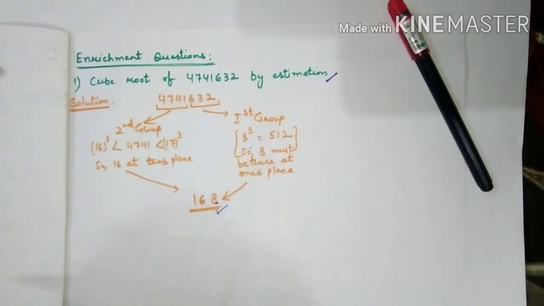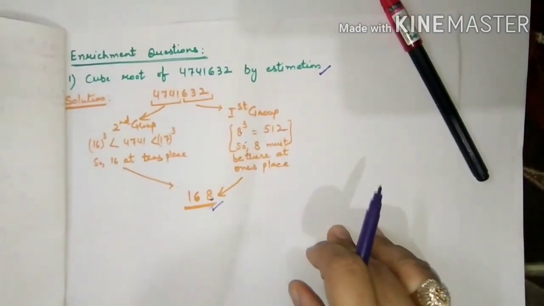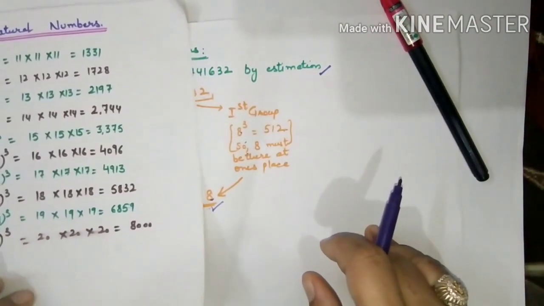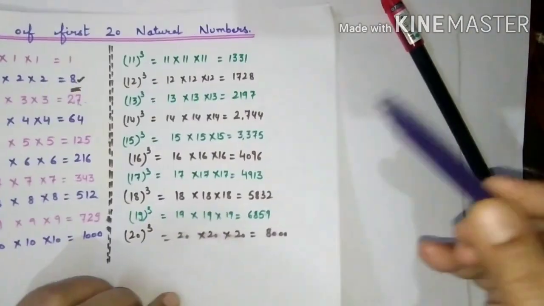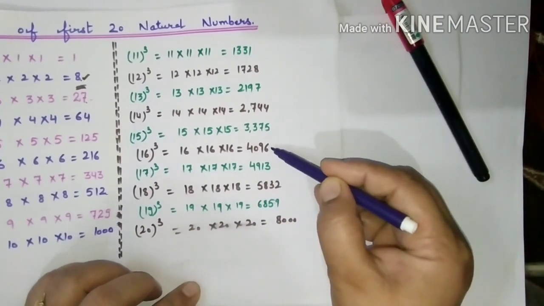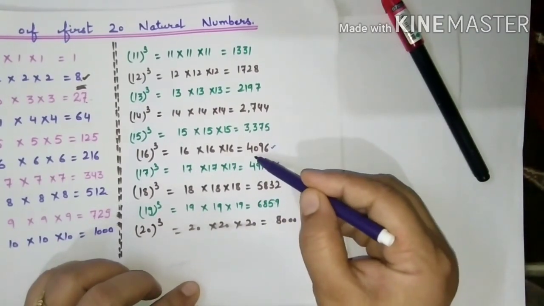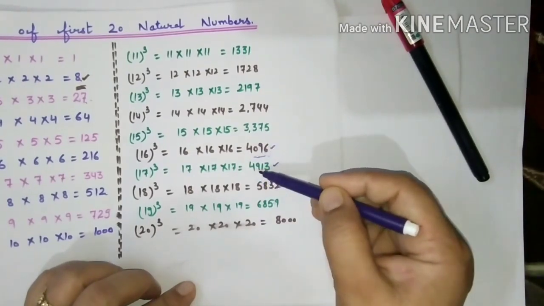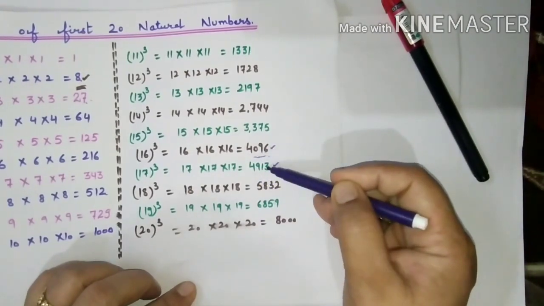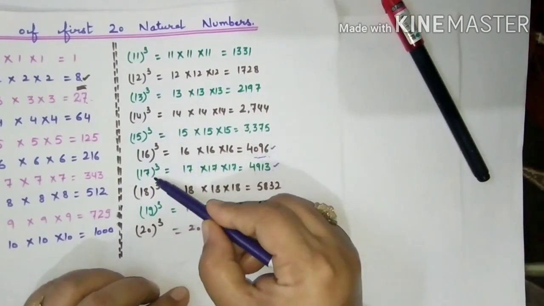Now 4741 is in the next group. If you again remember the cubes, 4741 lies between 4096 and 4913, which are the cubes of 16 and 17.